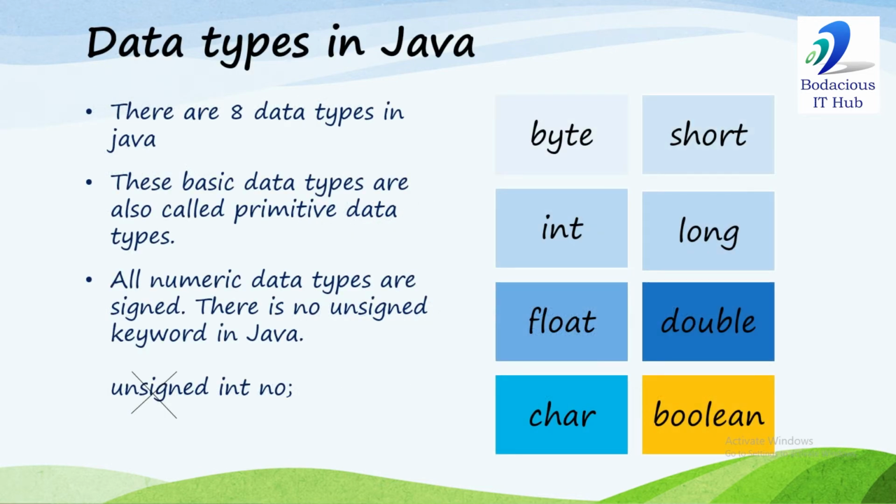Now we come to data types in Java. There are a total of 8 data types in Java: byte, short, int, long, float, double, character and boolean. These fundamental data types are also called primitive data types. And one more thing, in Java, all numeric data types are signed. It means the leftmost bit is used to store the sign bit. There is no unsigned keyword in Java. In C and C++ you find the keyword unsigned, but in Java there is none. It means all numeric data types are signed, so they can hold negative values and positive values as well.